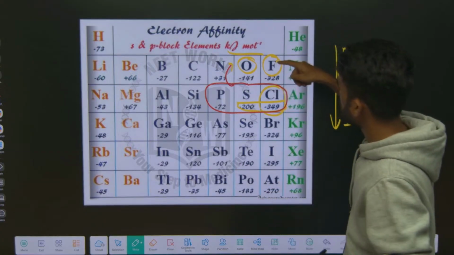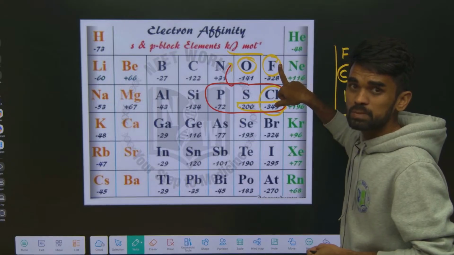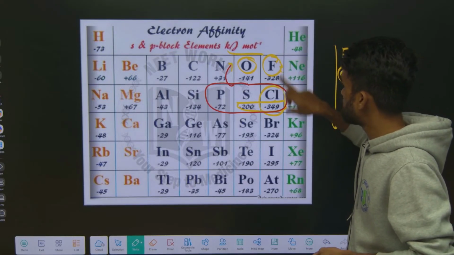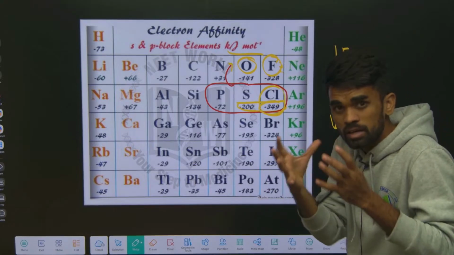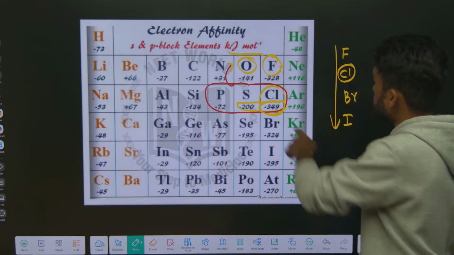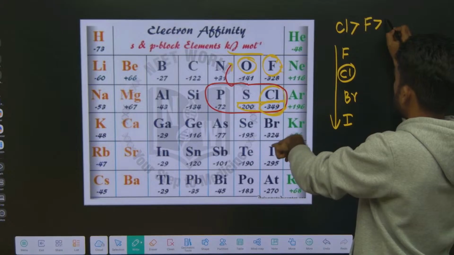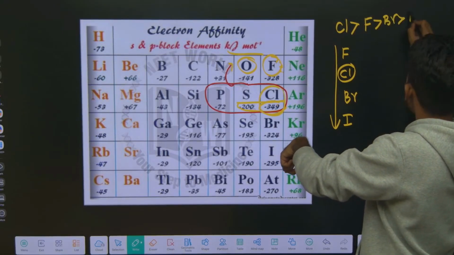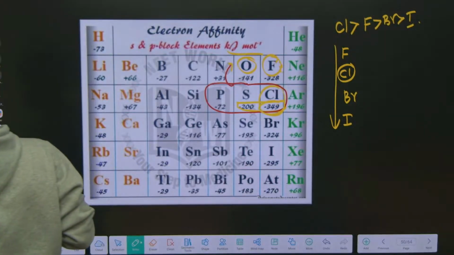Just check fluorine and chlorine. We know fluorine is a more electronegative element with small size, but it has lower energy than chlorine because chlorine is having a vacant orbital to accommodate that incoming electron. Therefore, chlorine first, electron gain enthalpy of chlorine, next fluorine, next bromine, and least is iodine. This is the order. Okay. This is the order. Next.